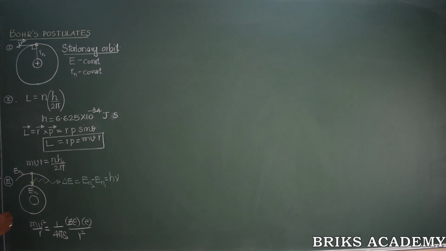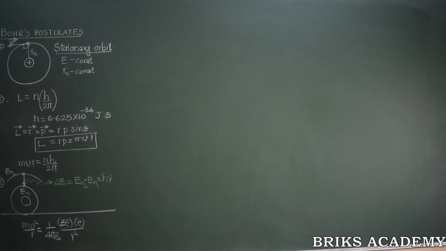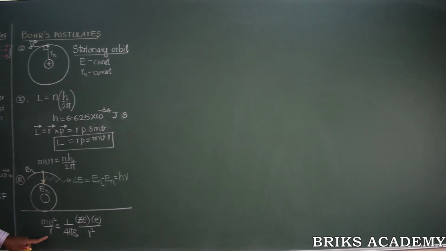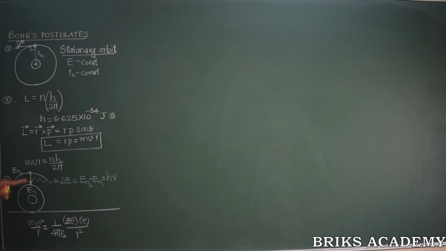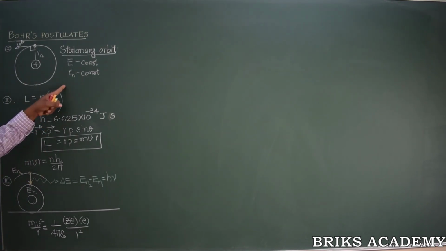So even though the above three postulates are proposed by Bohr on his own, he also considered one idea given by Rutherford. So with these ideas, now Bohr successfully explains the atom model. Now after the introduction of the stationary orbits, the atom has gained stability. Unlike Rutherford's atom model, which couldn't explain the stability, Bohr's atom model explained the stability.